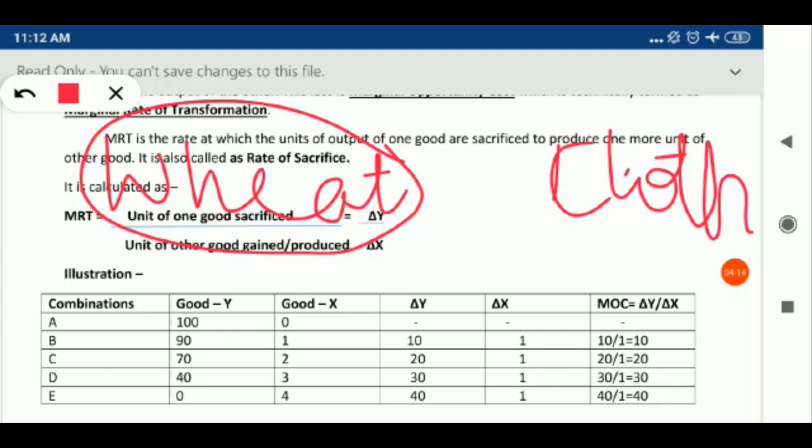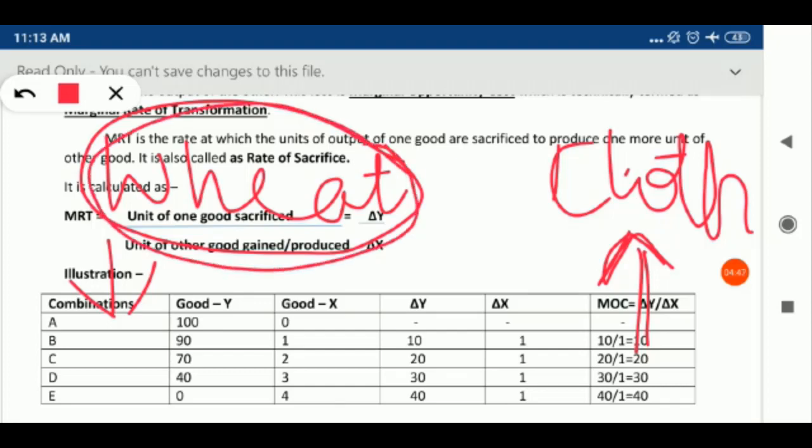If the economy decides to reduce the production of wheat and increase the production of cloth, because we have already explained that we have to sacrifice something, then only we can gain something. So the economy has decided to reduce the production of wheat for producing an extra unit of cloth. For this, the worker will be transferred to the production of cloth because resources are limited and technology remains constant. Due to these assumptions, we have to transfer the resources, that is labor, to the production of cloth.